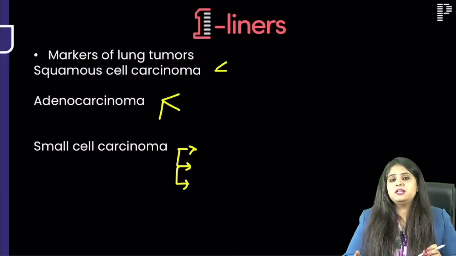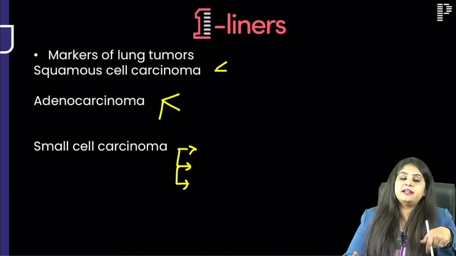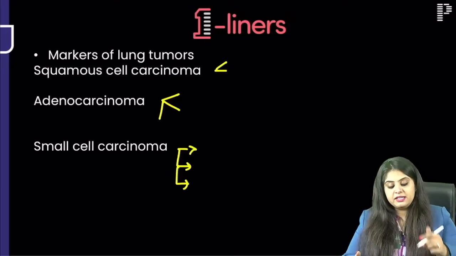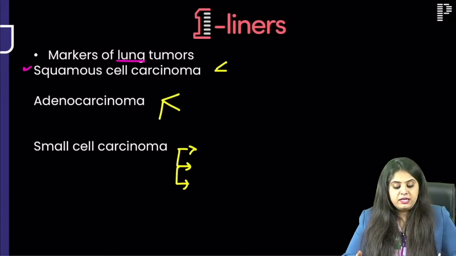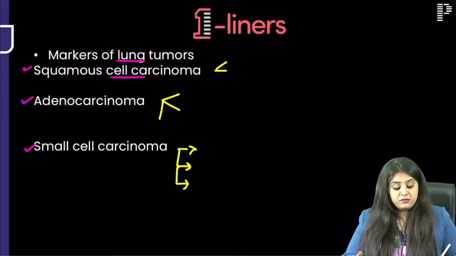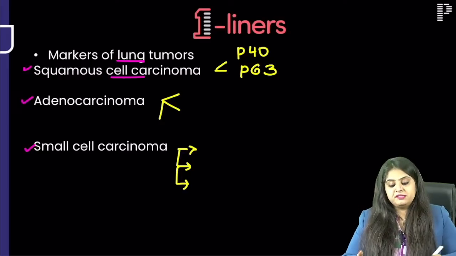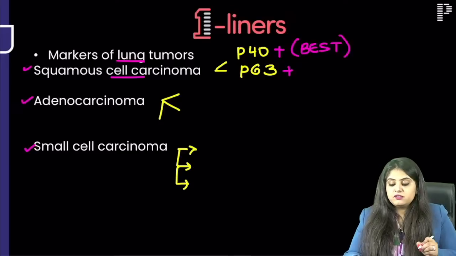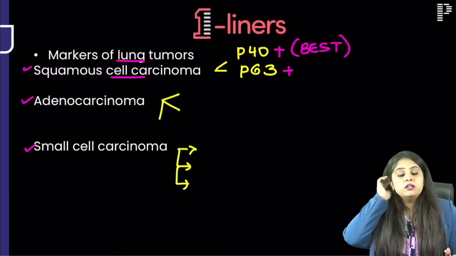FMG exam specially, and for others also, every session 2 questions are coming from this slide. It will be a crime if I don't tell you in every session about this slide. Lung tumors, they will ask you the tumor markers. You know 3 lung tumors you have to deal with. Squamous cell carcinoma of the lung. Only for the lung I'm asking you. The 2 markers are P40 and P63. The question that came in the FMG exam is which is the best one, and that is P40, that is the best one. Perfect. Next one, adenocarcinoma.